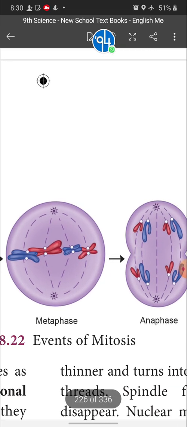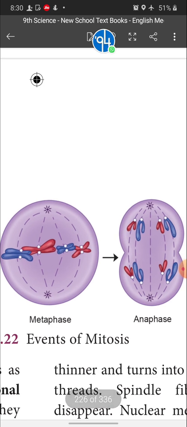Okay, next stage we will go to, children, the anaphase stage. See what happens during the anaphase stage. The spindle fibers contract. Chromosomes are separated into two. Four chromosomes move towards the animal pole, and another four chromosomes move towards the vegetal pole by the contraction of the spindle fibers. Since the spindle fibers start to contract, the chromosomes are pulled from the equatorial region and move towards the opposite directions. These are the changes that take place during the anaphase stage.